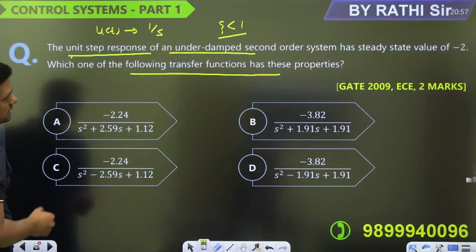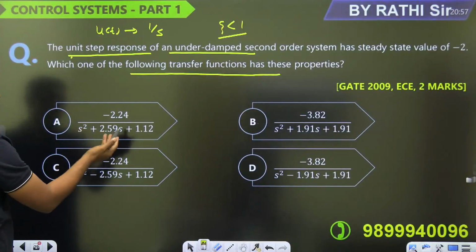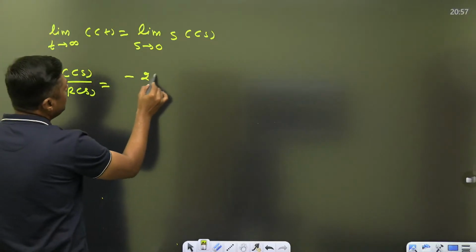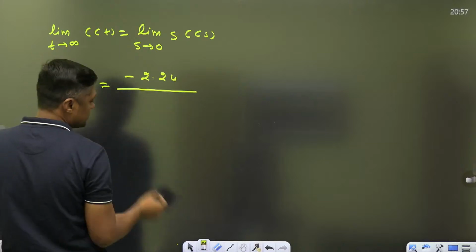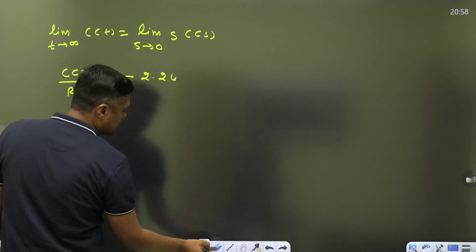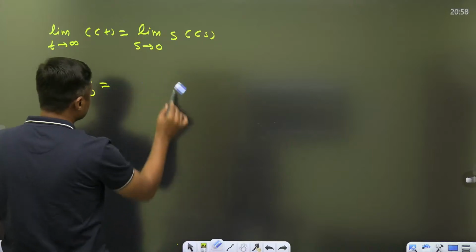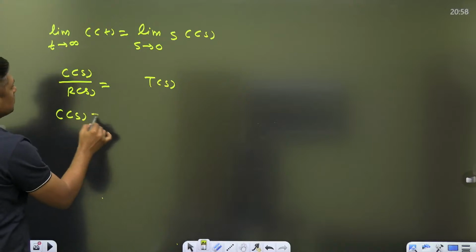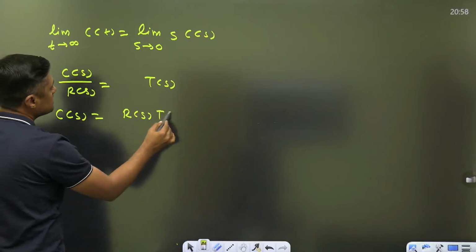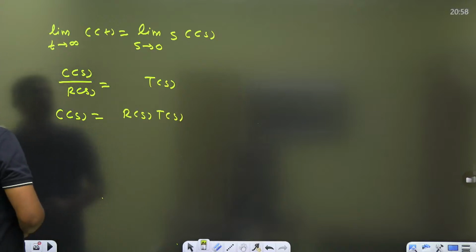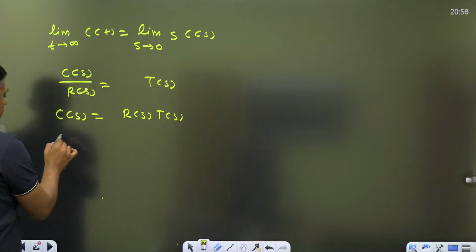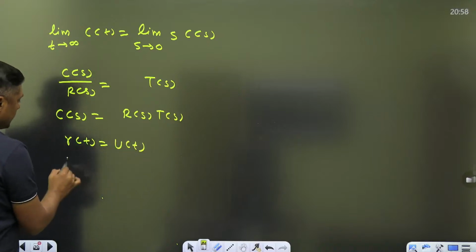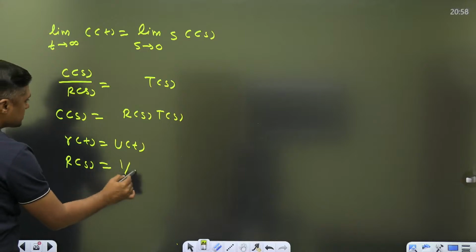It is given as any function, you can choose any 1, 2, 3, 4 and so on. Then you will get -2.24, that is the transfer function G(s)H(s). For example, this is the transfer function T(s). Then C(s) is equal to R(s)T(s). Now, what is R(s)? Because R(t) is u(t), the Laplace of this is 1/s.